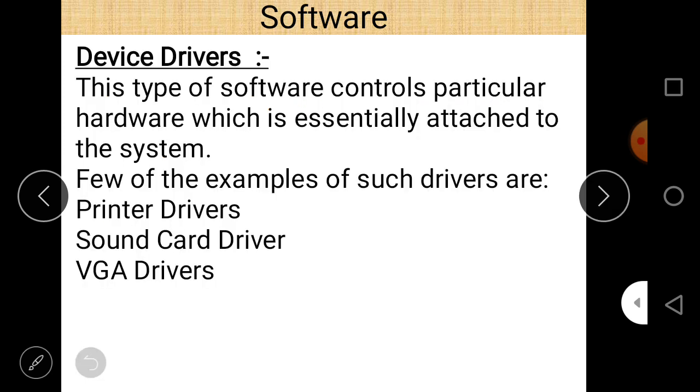And last is device driver. Device drivers are the type of software that control particular hardware, which is essential to the system. So all hardware comes with their drivers, and they can perform only if their drivers are properly installed in a computer system. So this is all about system software.